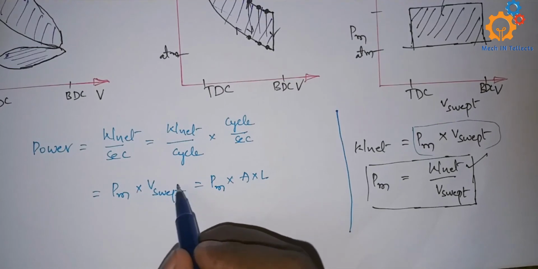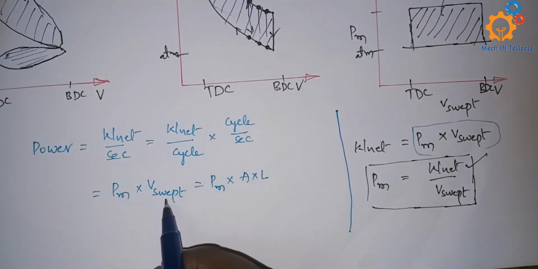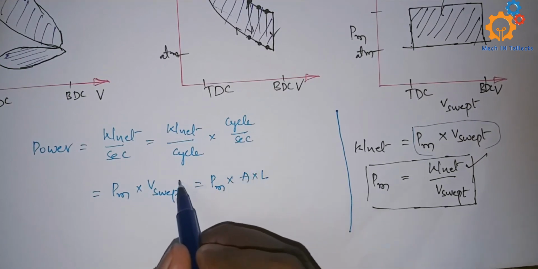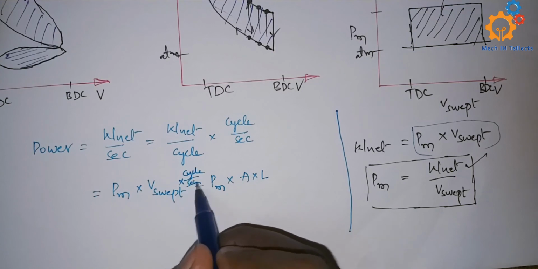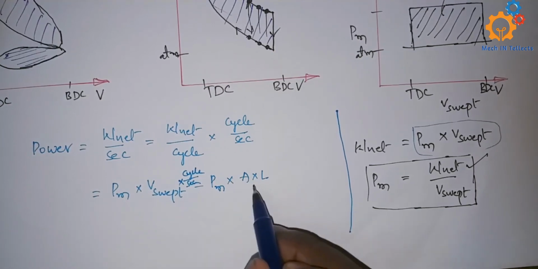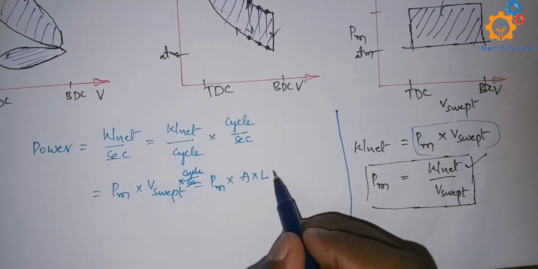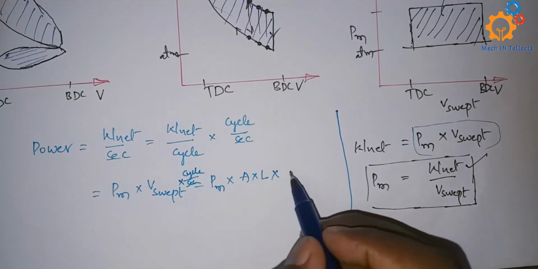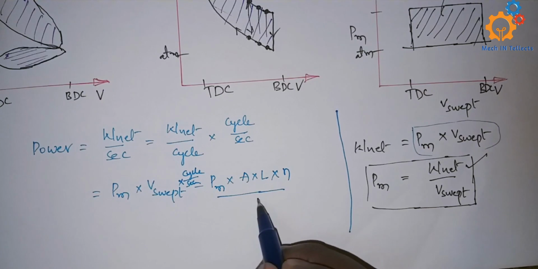So net work done per cycle is mean effective pressure into swept volume into cycles per second. Mean effective pressure into swept volume can be written as area into stroke length, and cycles per second can be written as small n by 60.